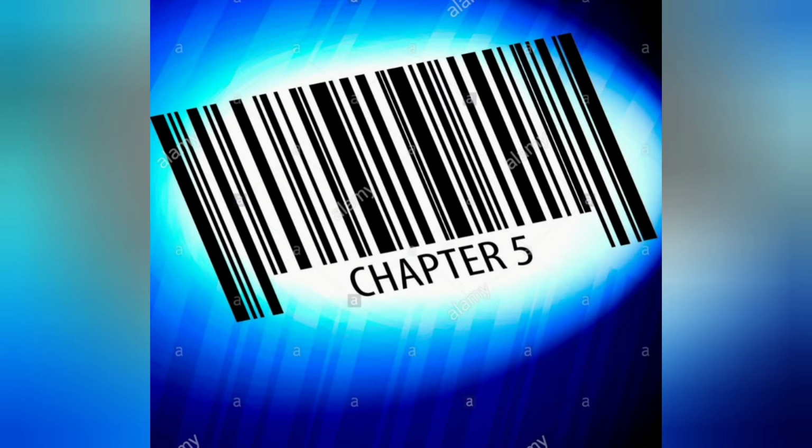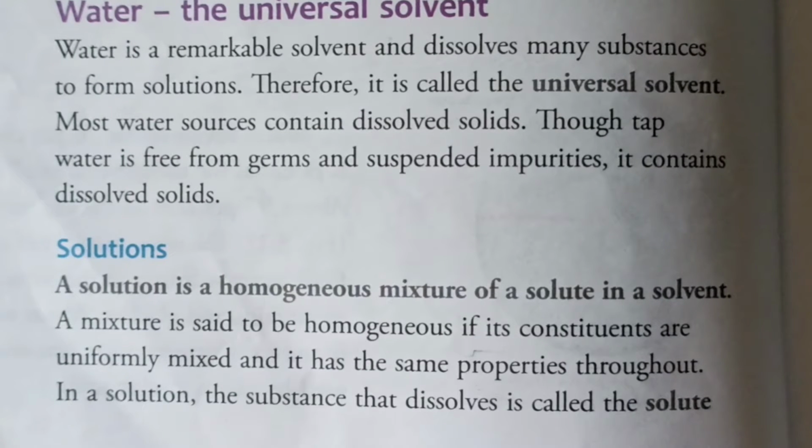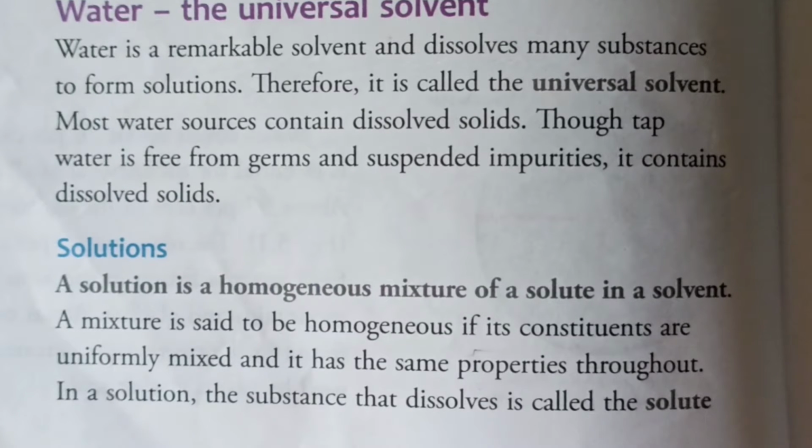Today's class we are going to continue chapter 5, Water. So let's start it. Dear children, let's start chapter 5, Water. Continue this chapter. Last class we had completed water is a universal solvent. Now let's come to solution.